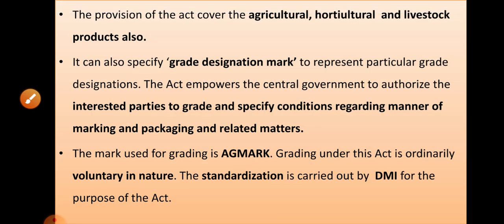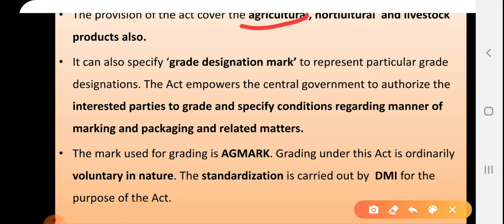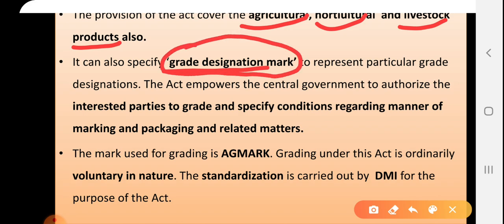Then the provisions of this act cover various commodities from the agricultural sector, from horticulture, and from livestock also. Then it specifies the grade designation marks to represent particular grade designations. So it gives some symbols or grade designation marks which will represent a grade designation, or which will help to differentiate your products from others.